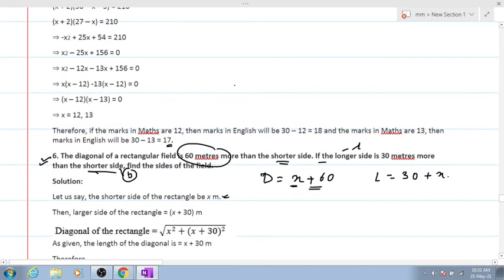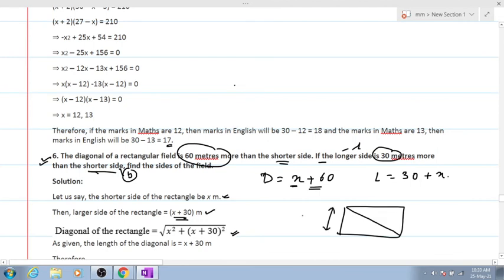Clear? Okay, sir. So the longer side has been given to us as 30 meters more than the shorter side. This is your shorter side length, and by Pythagoras theorem, if this is the rectangle, this is the diagonal, this is the shorter side.